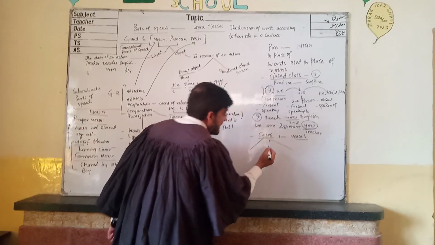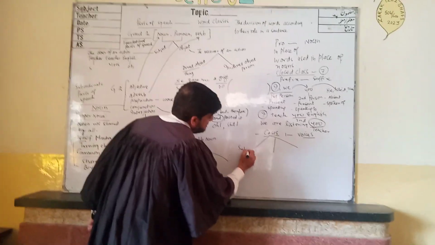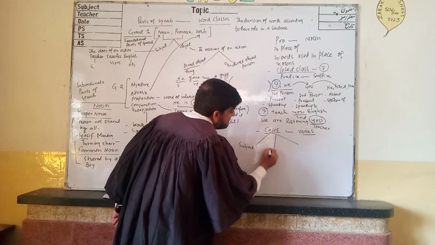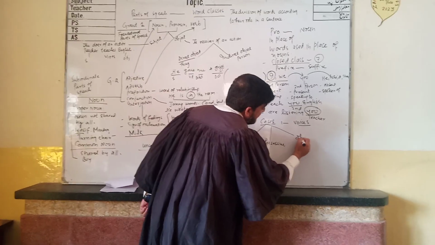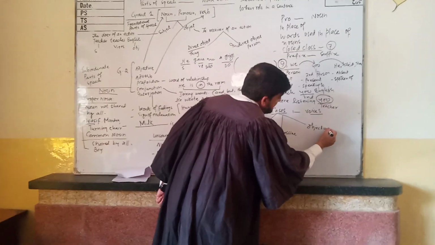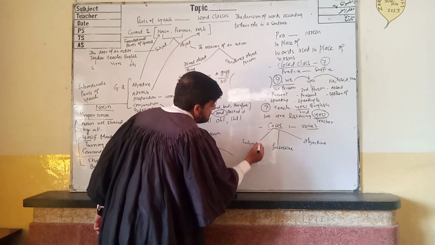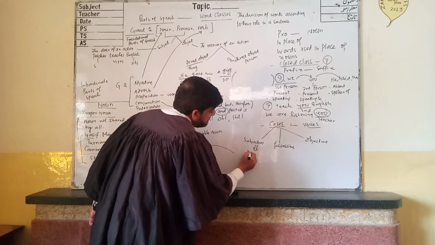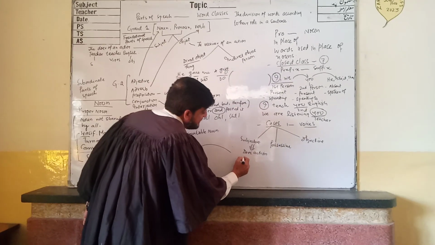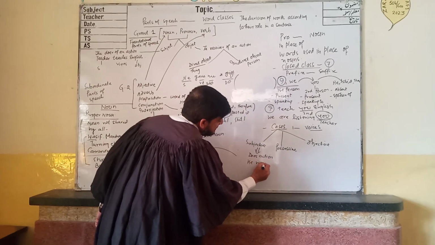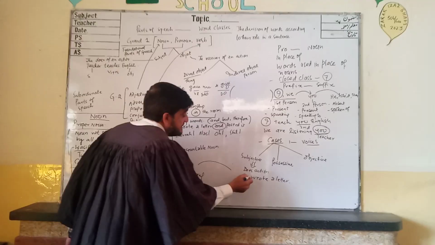The first one is called subjective case. Very good. The second one is called possessive, and the third one is called objective. Subjective case is the case in which the pronoun does action. For example, he wrote a letter. He wrote a letter.